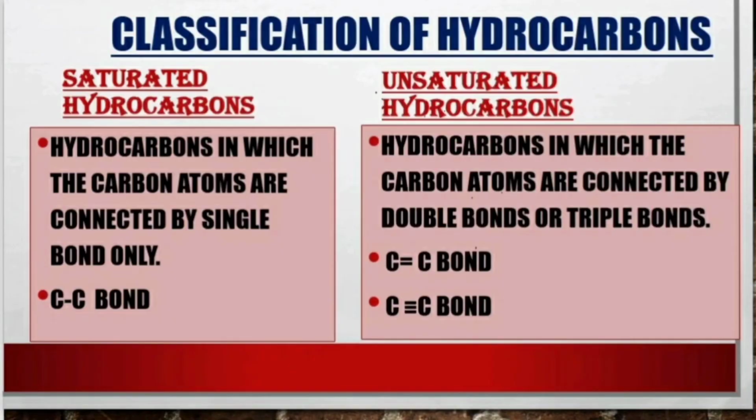Now let's see how these hydrocarbons can be classified. There are two types of hydrocarbons. They are saturated hydrocarbons and unsaturated hydrocarbons. Saturated hydrocarbons are hydrocarbons in which the carbon atoms are connected by single bonds only, that is C single bond C. Whereas hydrocarbons in which carbon atoms are connected by double bonds or triple bonds are known as unsaturated hydrocarbons. That is, they have either C double bond C or C triple bond C.